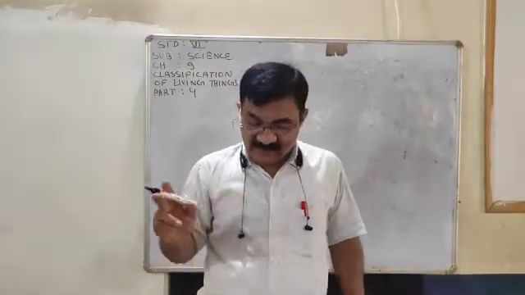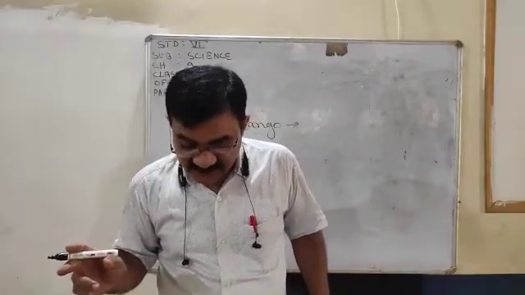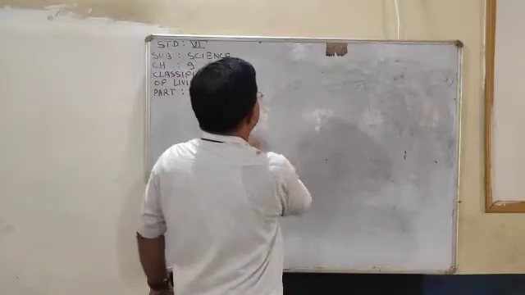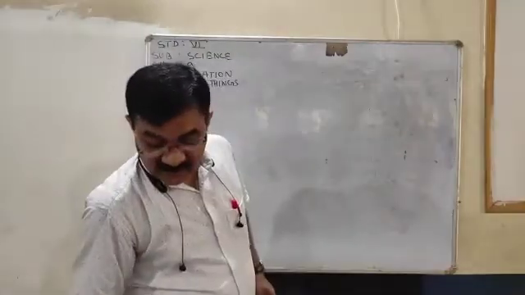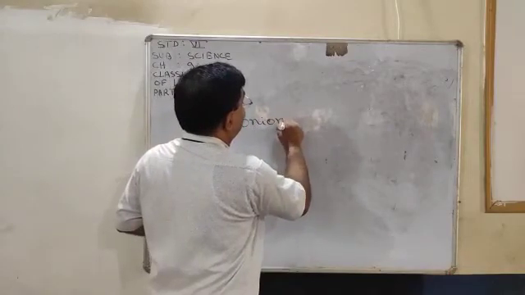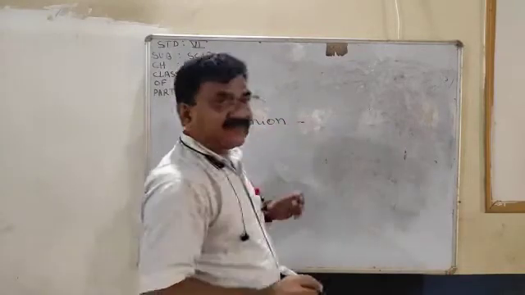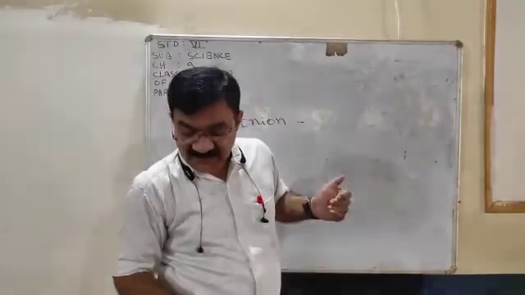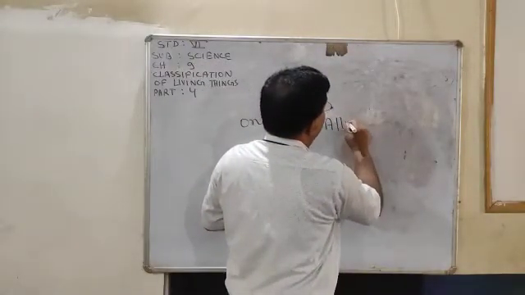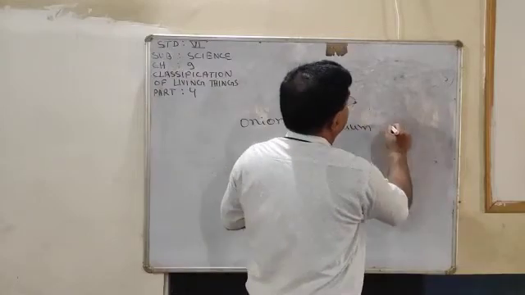Onion, which you are eating, its scientific name is Allium cepa.